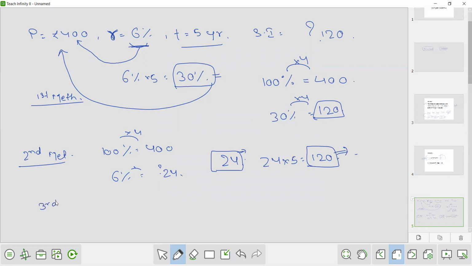The third method: let's say the principal is 400 and this principal is there for 5 years. Let's say this principal is for 1 year. So if 400 is for 5 years, then it will be 2000 for 1 year.